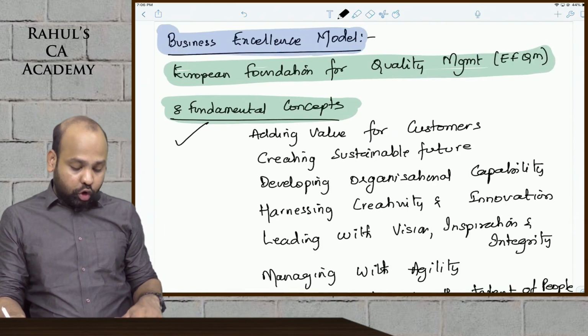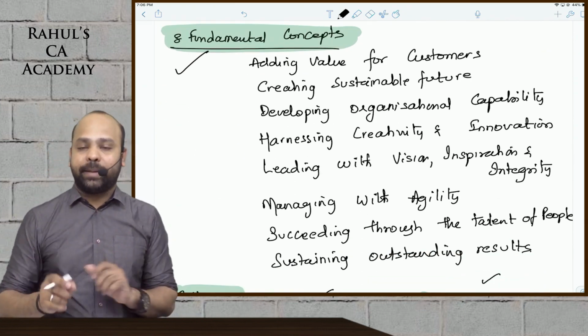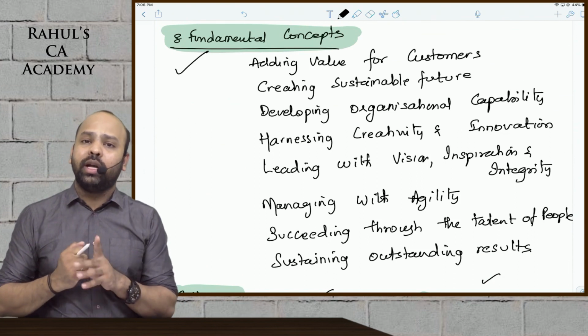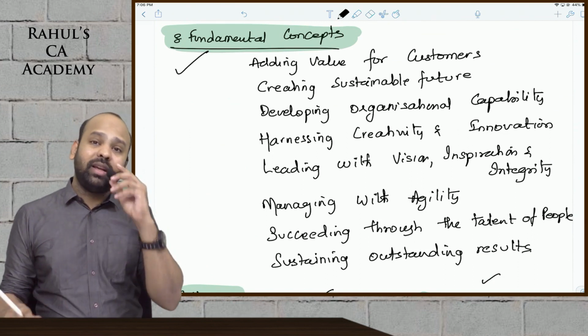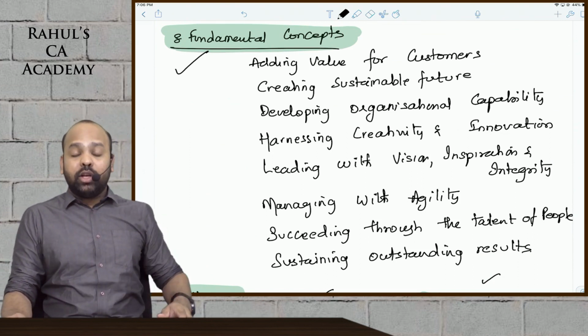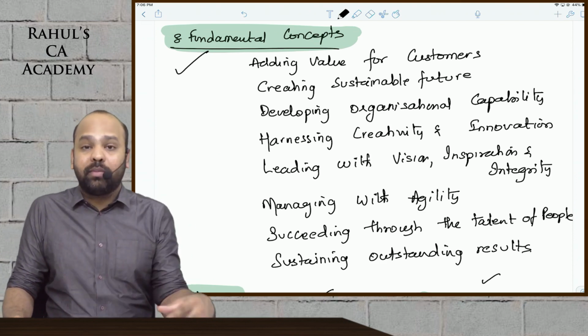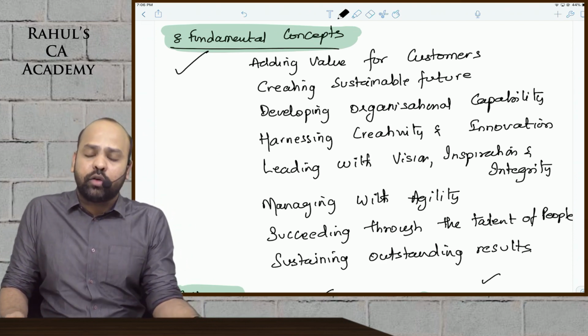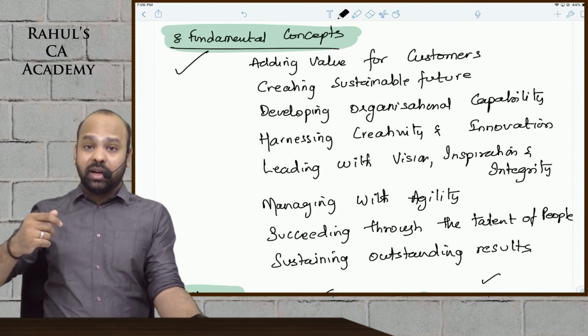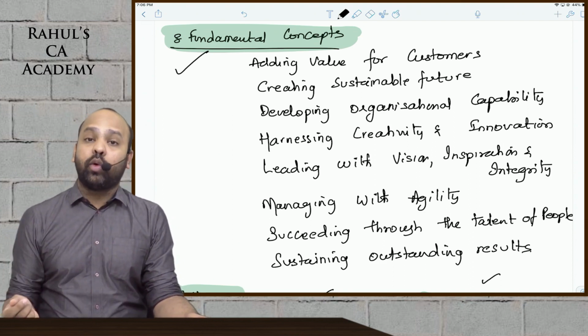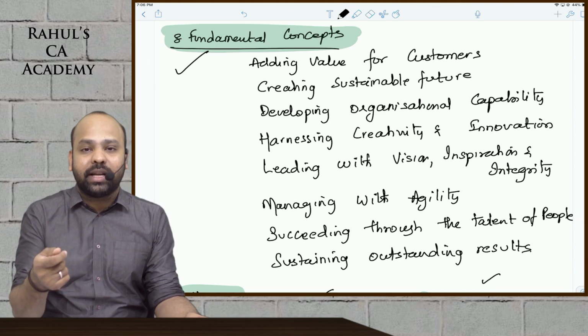Now, talking about the 8 fundamental concepts of the European Foundation for Quality Management, the very first one, beta, is adding value to customers. When you say adding value to customers, beta, it is about understanding what is the requirement of the customer, what is that the customer needs, estimating the customer requirements, and trying to surpass their expectations.